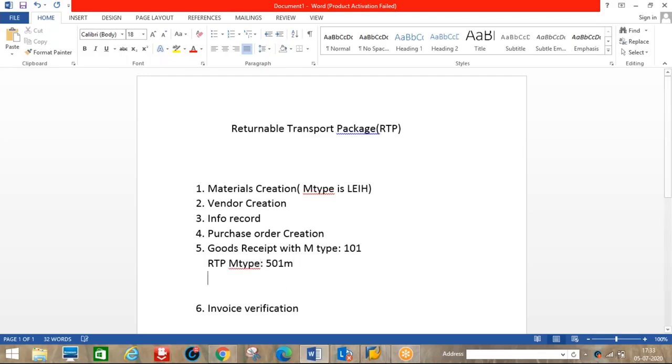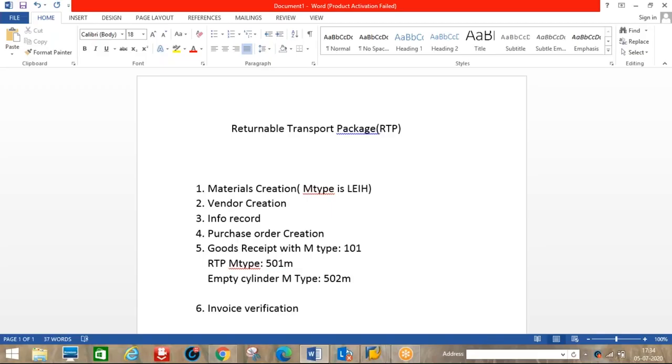Then when you send back empty cylinders, 502 M will come.